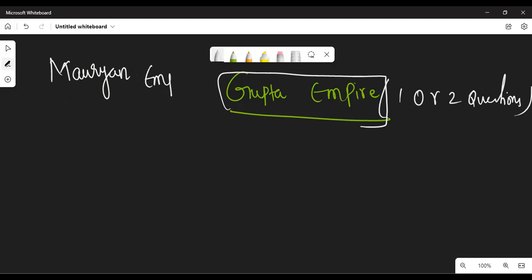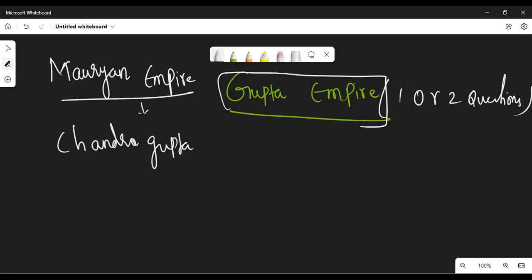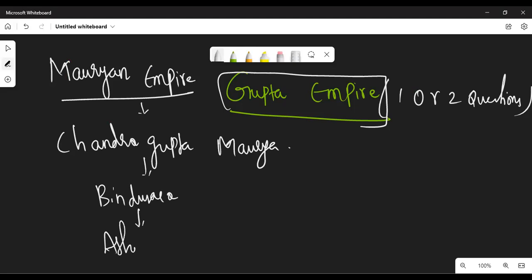The founder of the Mauryan Empire is Chandragupta Maurya. Chandragupta Maurya is followed by his son, Bindusara. Bindusara is followed by his son, the great ruler, Ashoka.